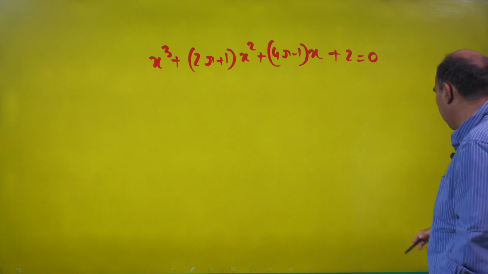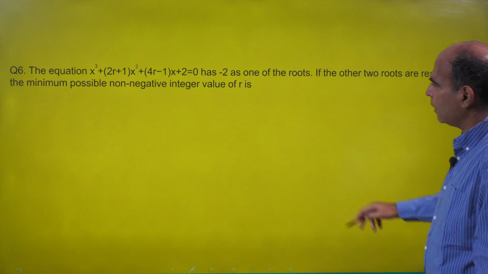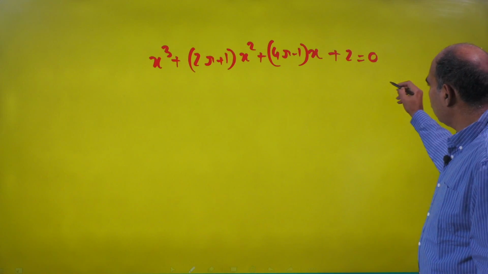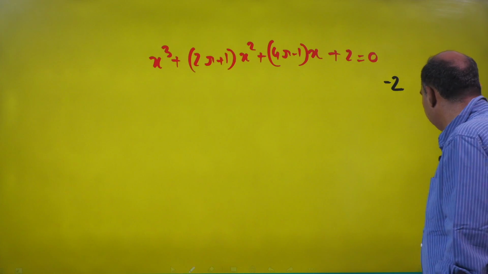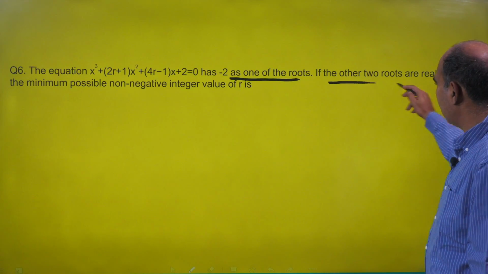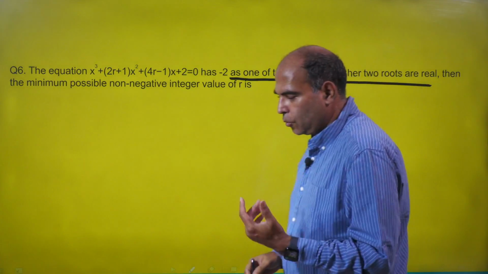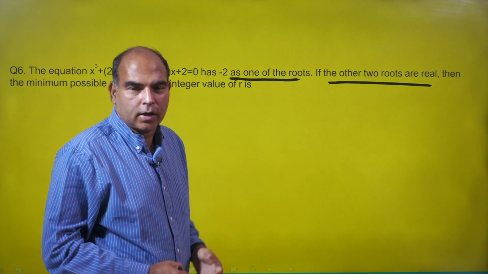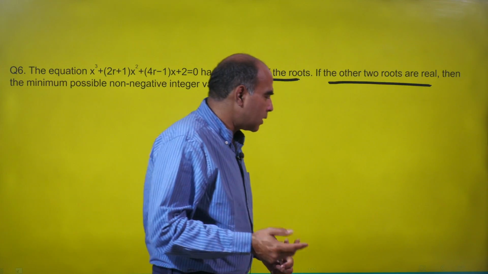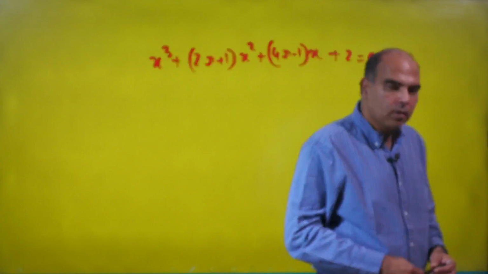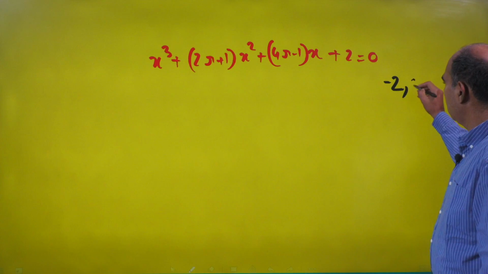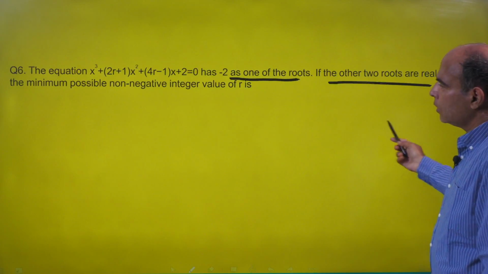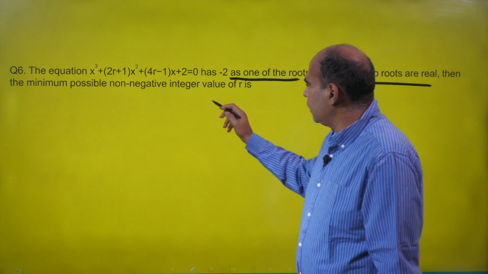So what this question is telling me is that one root of this expression is minus 2. And if the other two roots are real, that means all three roots are real. Cubic equations have either 3 real roots or 1 real root. So if all 3 roots are real, the other 2 roots, let's call them A and B, are also real numbers. Then the minimum possible non-negative integer value of r is asked.